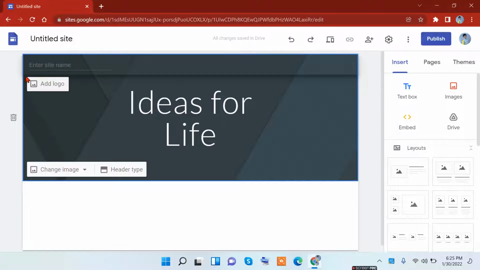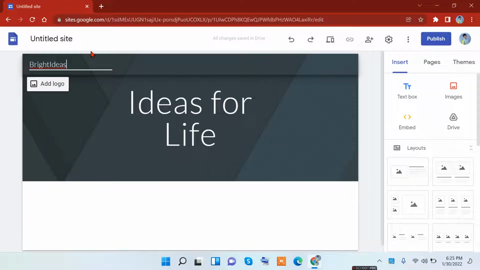Now up here is enter site name. You can go ahead and enter the name of your site. My site name is going to be Bright Ideas. There we go. Now you're basically set. You can just go and start publishing, but we're actually not done yet. So let's get into more of the customization before we start into the working part.